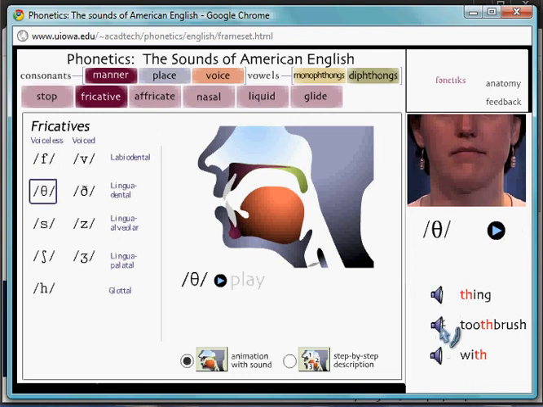Thing. Toothbrush. With. Okay, happy studying.